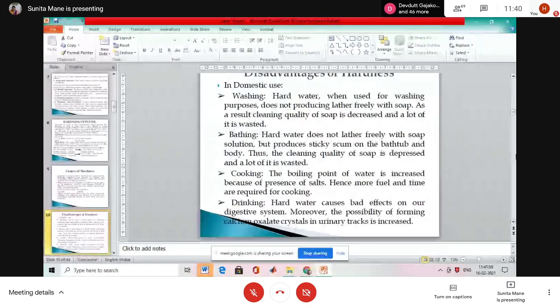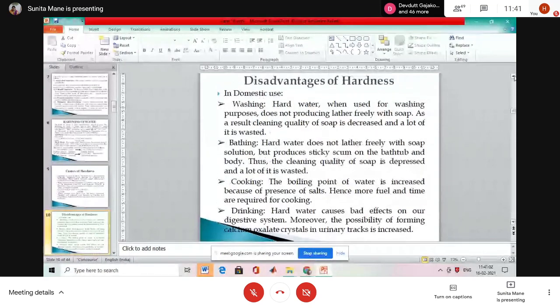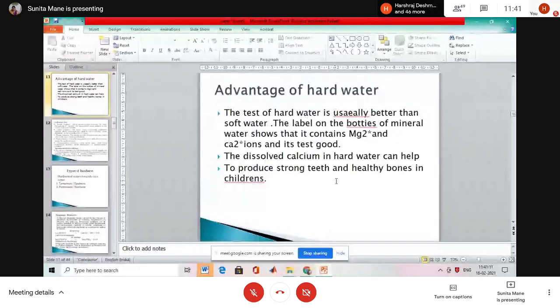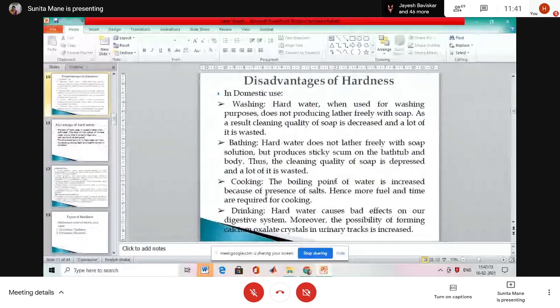What is the next slide? Disadvantage. So what is the disadvantage of hardness? Read. We use hard water in domestic use for washing purpose. Then what happens? Hard water, when used for washing, does not produce lather freely, and forms a white precipitate called stearate. What is that? The soap. Lots of soap gets wasted.